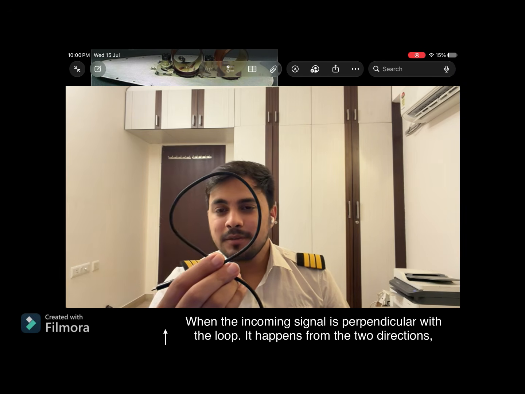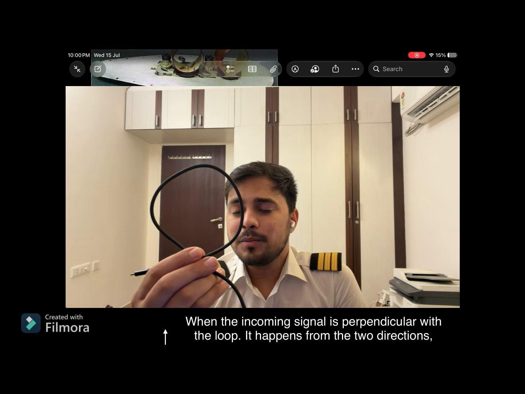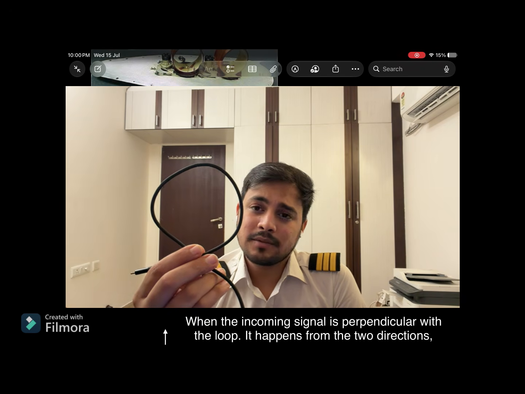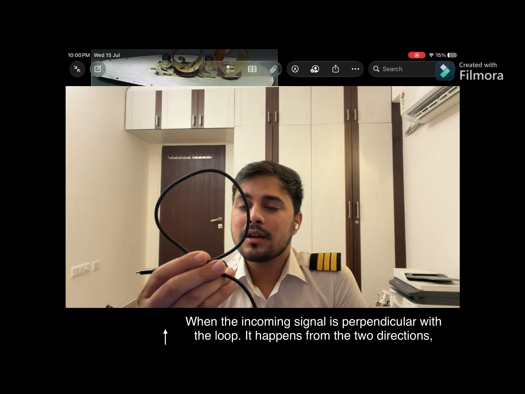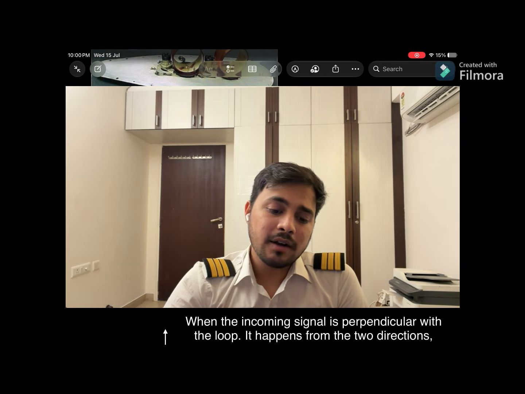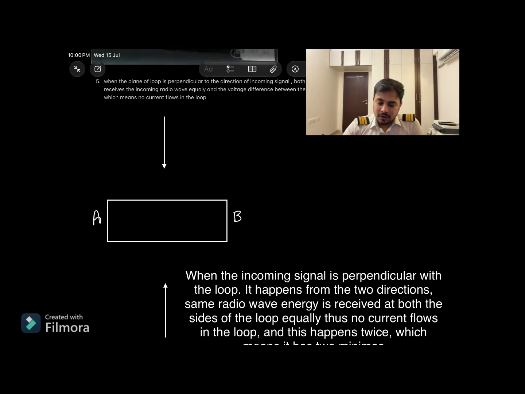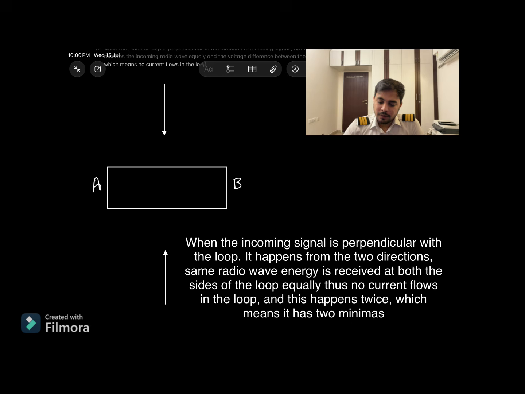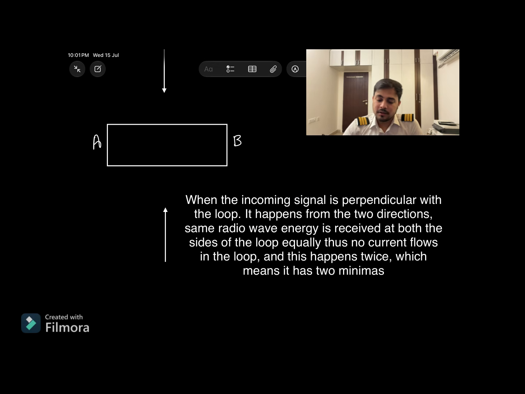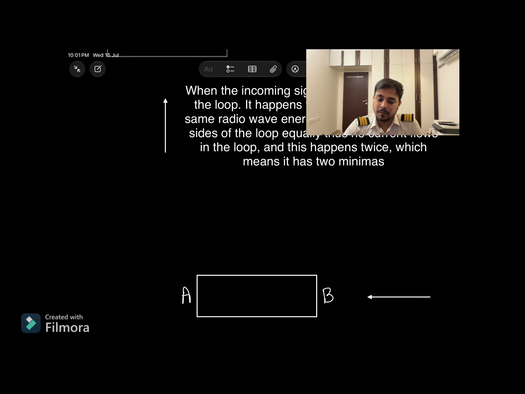And when it is perpendicular, the current flowing inside of the loop is zero, right? So it has minimum current, which means it has two maxima and two minimas. Going forward, we'll read this. When the incoming signal is perpendicular with the loop, it happens when the same radio wave energy from the two directions is received at both sides of the loop equally. Thus no current flows in the loop, and this happens twice, which means it has two minimas. This is called the 180 degree ambiguity.